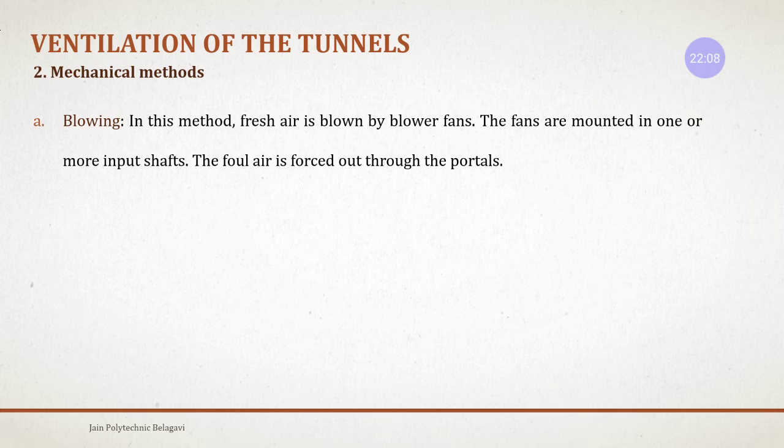In blowing, using mechanical blowers, you blow fresh air into the tunnel. In this method, when you blow the air inside the tunnel, it takes a long time to reach the inside of the tunnel.